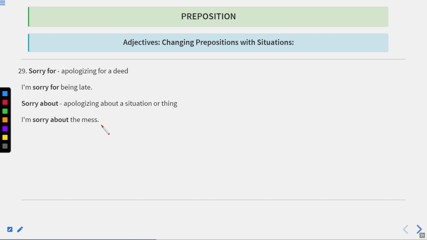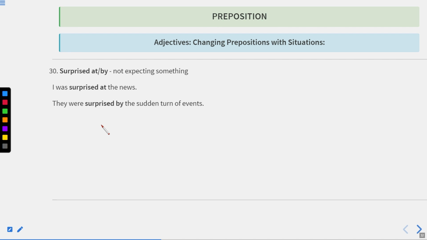For example, suppose you have a marriage at your home and there is a dispute or conflict in that, and you are feeling sorry about the situation, about the dispute, and you are begging sorry from the audience or the guests over there. Okay, so that is sorry about the dispute. Okay, now let us move to the next one.